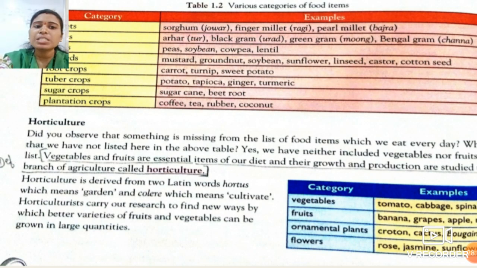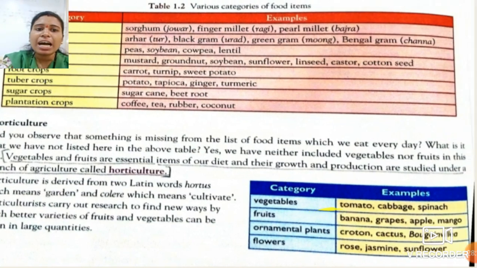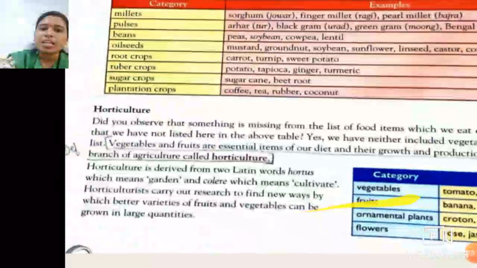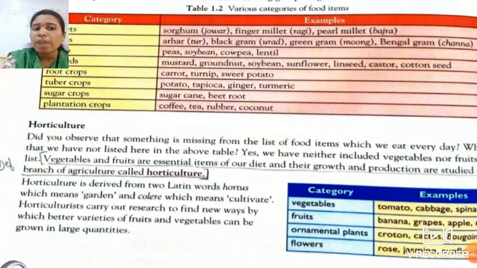Vegetables and fruits are essential items of our diet, and their growth and production are studied under a branch of agriculture known as horticulture. Horticulture is also a branch of agriculture because these vegetables and fruits are also grown on the land, on the field.